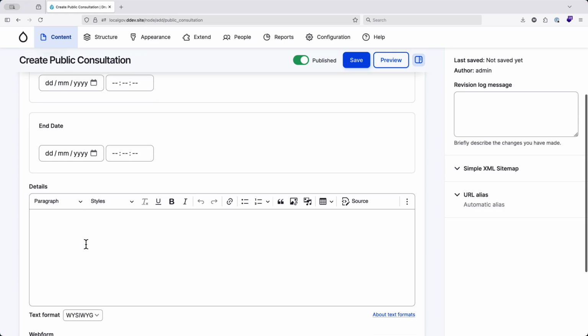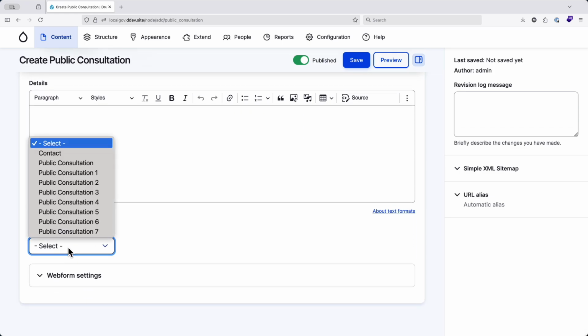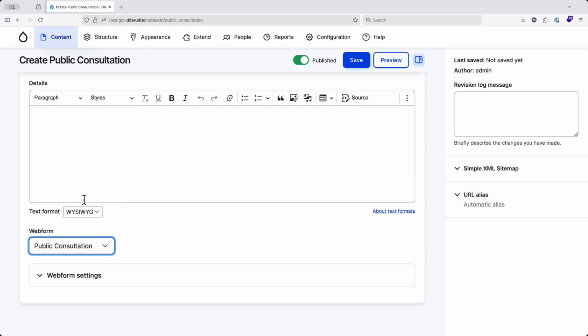When you've got that much done, you can add a public consultation node, give it a name, start date, end date, the details, and select what web form you want to attach to this public consultation. So in this case here, it's the one that we created just a second ago. And you are then done and dusted with a public consultation system.